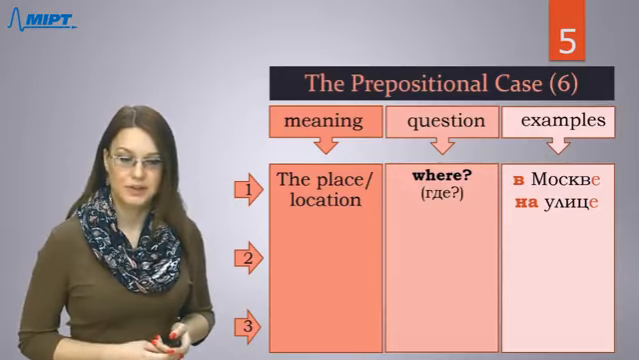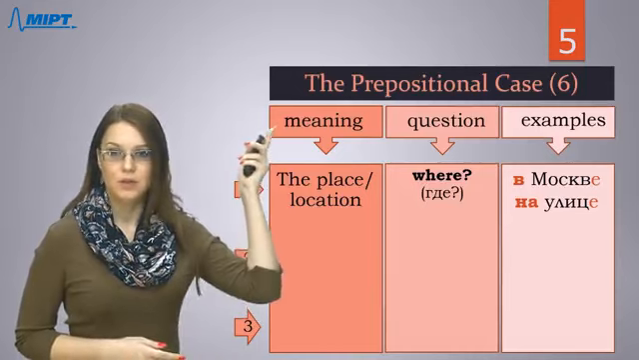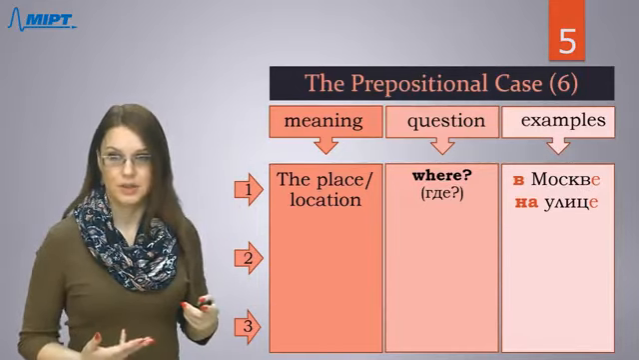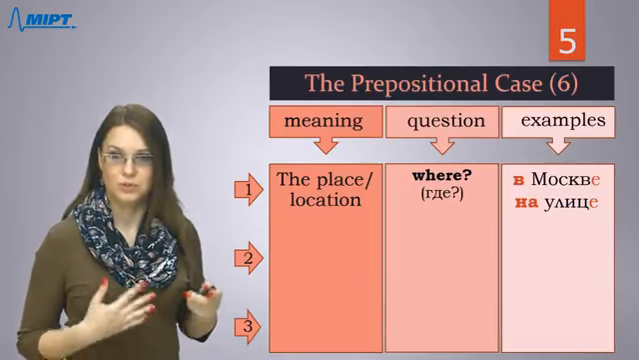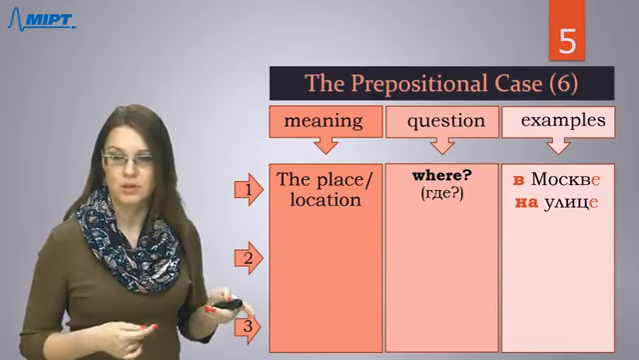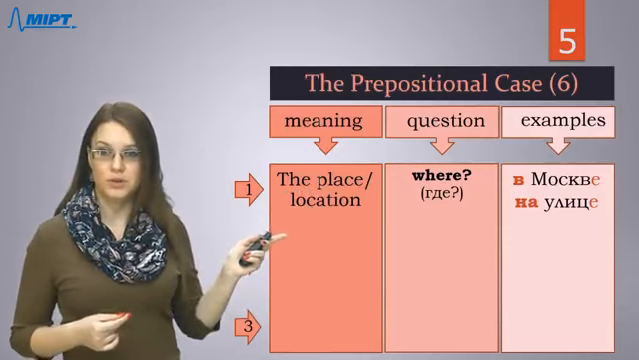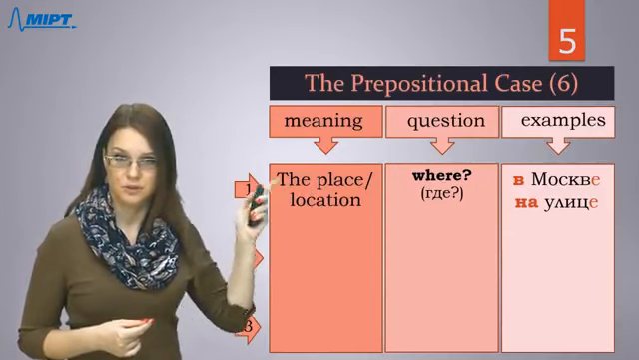В Москве на улице. Look please at the name of this case, the prepositional case. So it means that for all forms of nouns we need to use any preposition. It cannot be just noun. For example, for these words we use prepositions в and на.